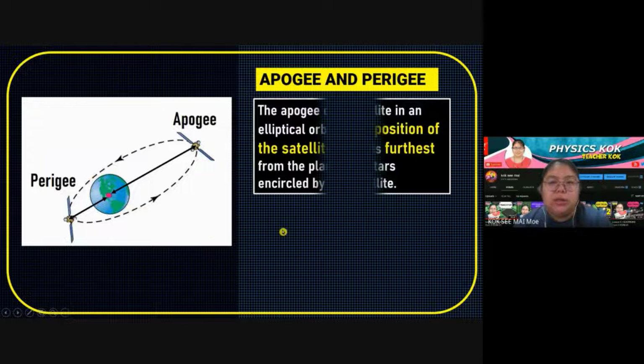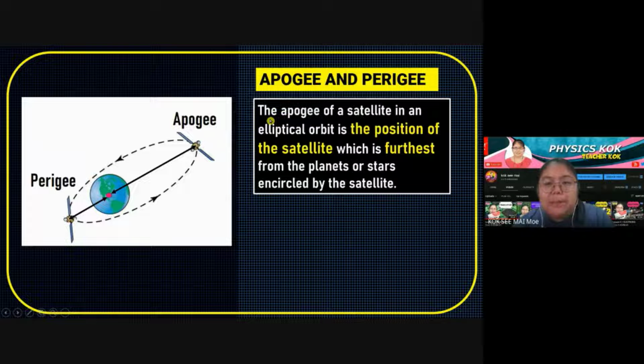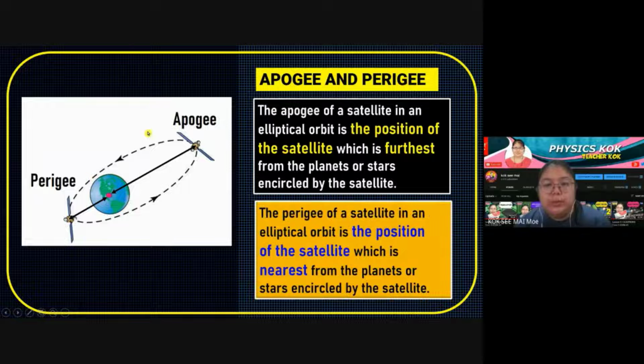So from here, we go to explain. The apogee of the satellite in an elliptical orbit is the position of the satellite which is the furthest from the planet or the star circled by the satellite. So when you see the word apogee, it means the furthest one. Another one is the perigee.